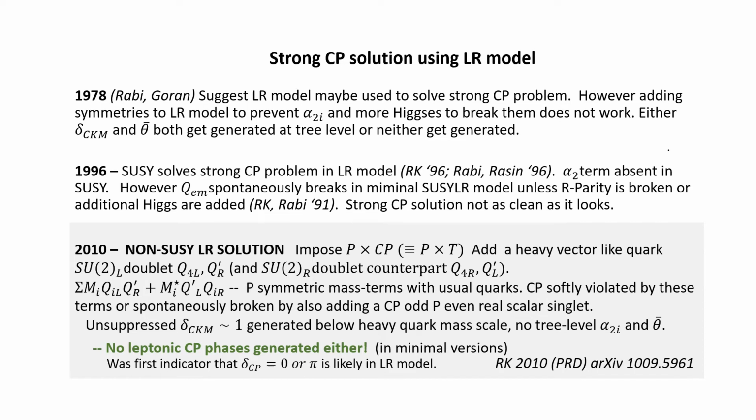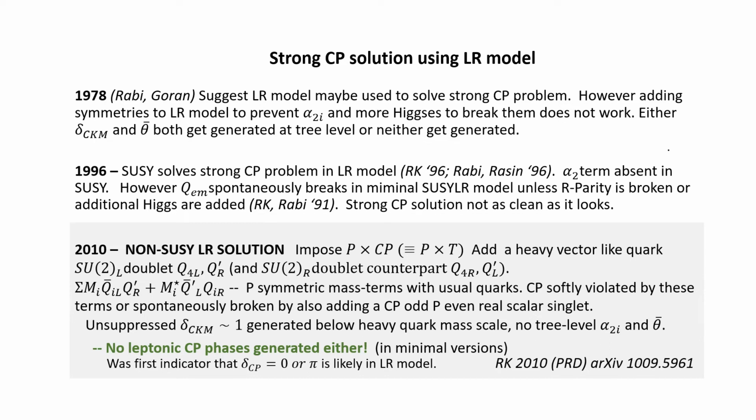In 2010, I got reinterested in this. The LHC was turning on, and at a conference, a volunteer who also happened to be a physicist asked me what I thought we would find in the LHC. So I told her that maybe heavy fermions, because they can be naturally light. And then I thought we never added heavy fermions to the left-right model to see what they do. And it turns out that if you add them, they automatically solve the strong CP problem.